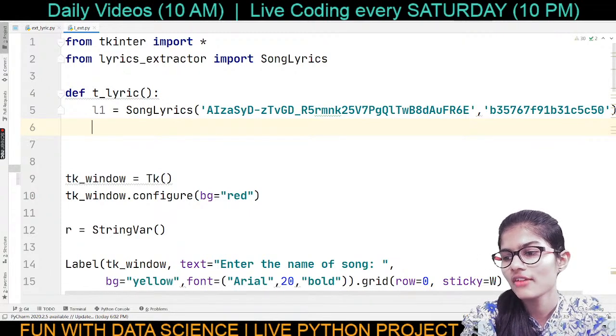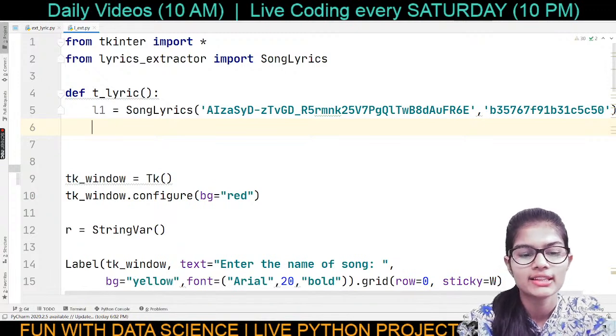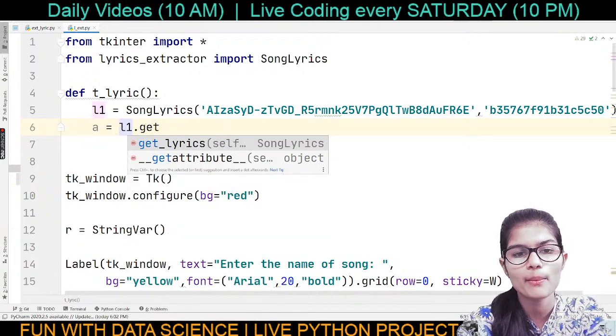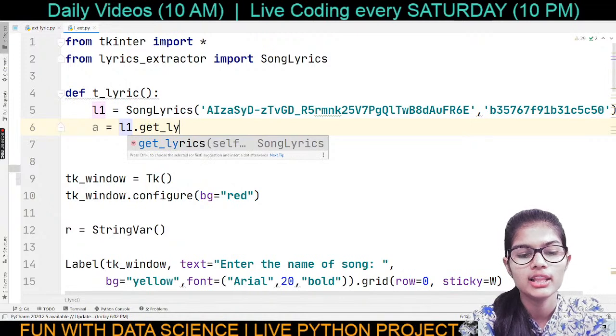Great. So I hope you have all done up till this particular place. Now I will make a variable, let's say A, and I'm going to write L1 dot. I'm going to use get_lyrics. This particular function I'm going to use.